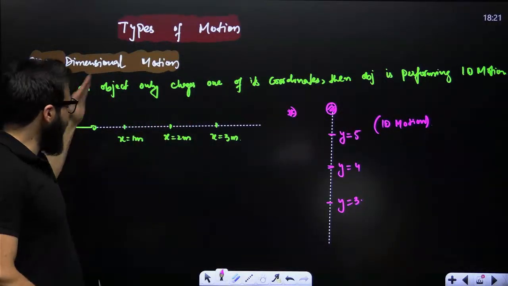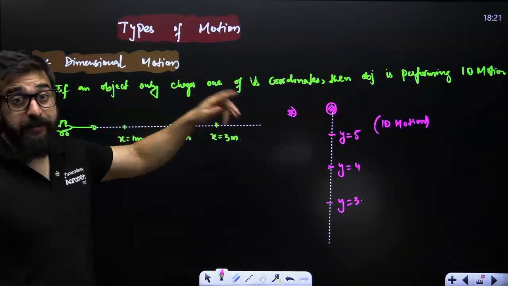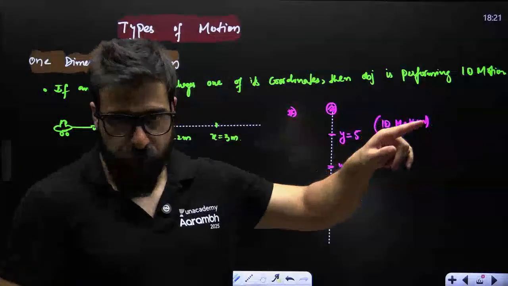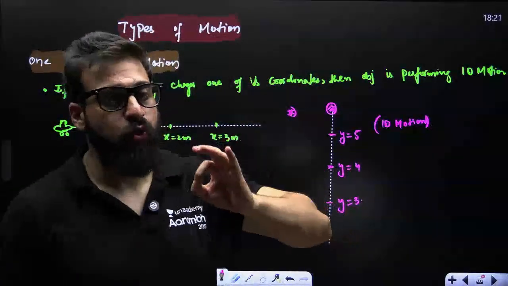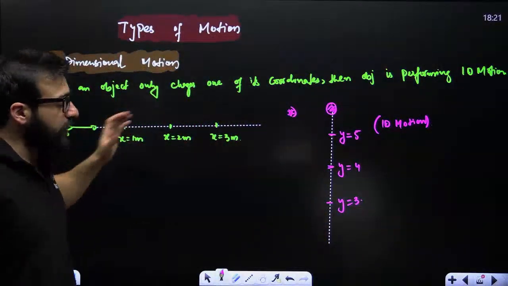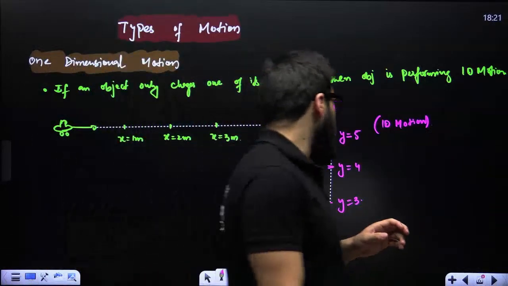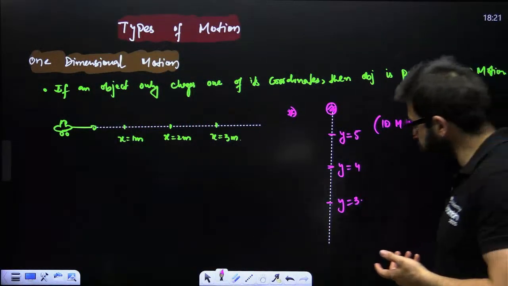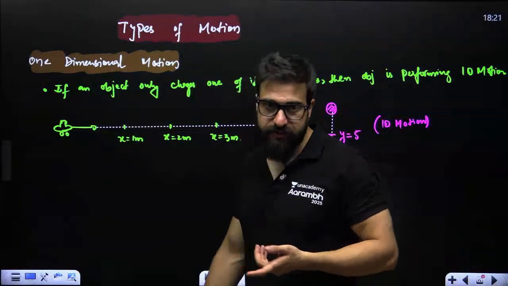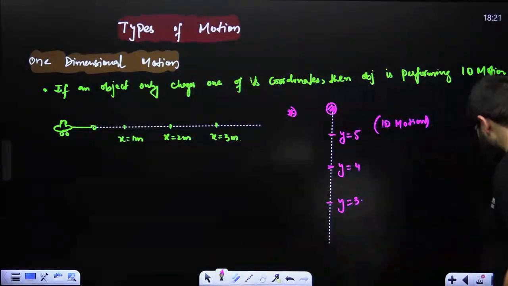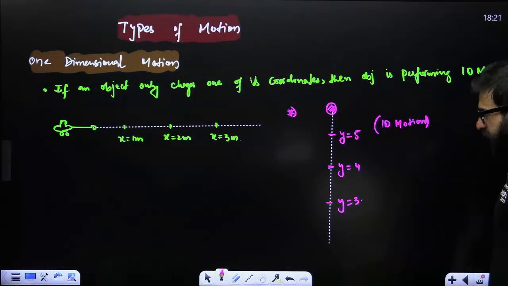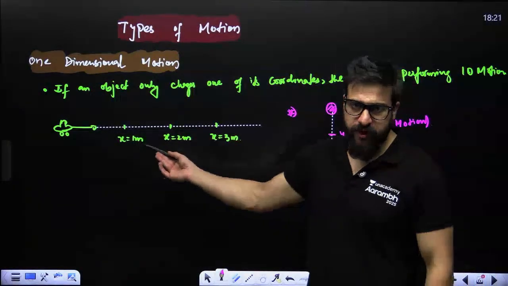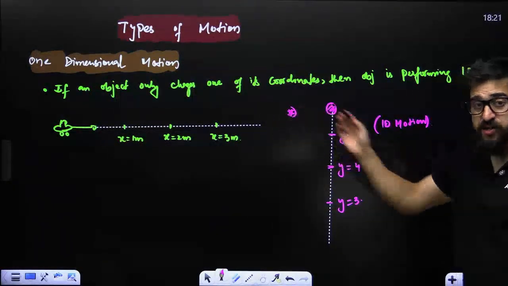It is not going like this in a projectile motion, something like that, because that is a two-dimensional motion. So in one-dimensional motion, only one of the coordinates of the object is changing. Either it can be x, or it can be y or z. And in this case, it is a motion along a straight line, like along x-axis only. Keep that thing in your mind.